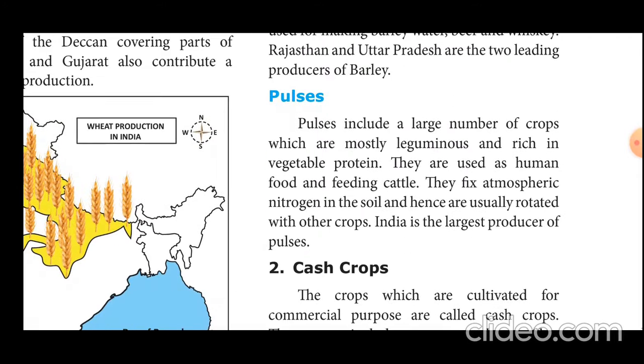Another one is the pulses. Pulses are most important for our health. They are rich in vegetable protein. They are used as human food and for feeding cattle.